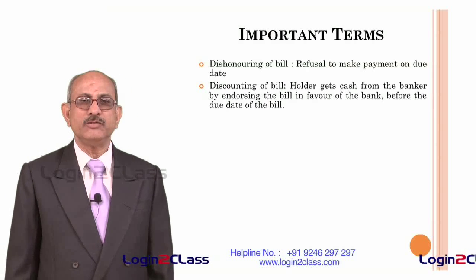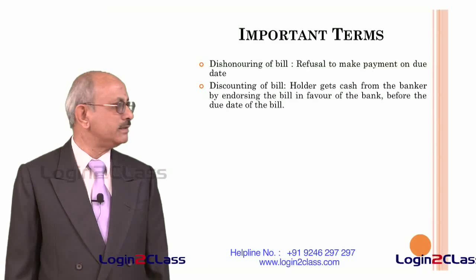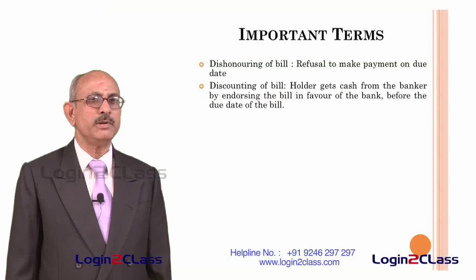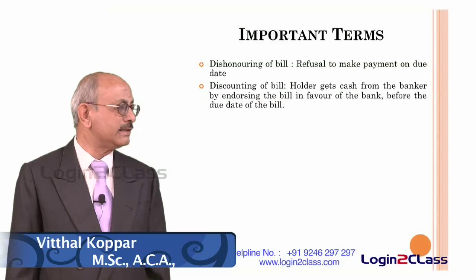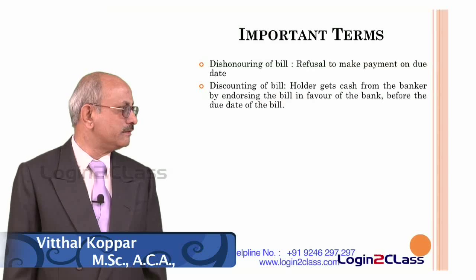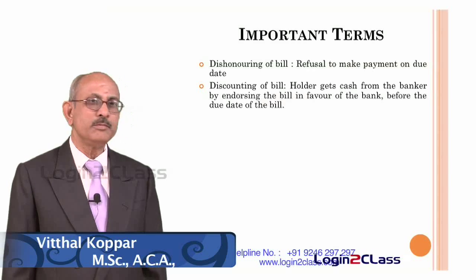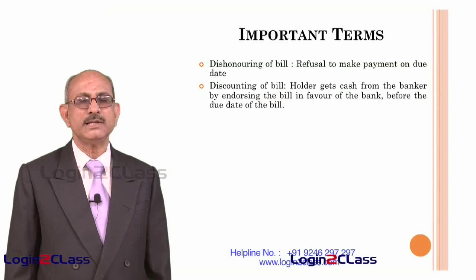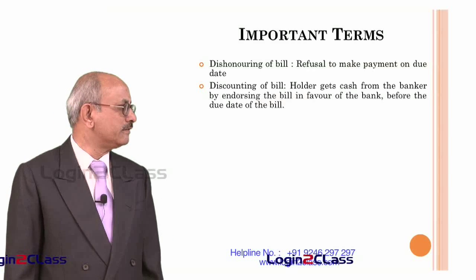Another term which we normally use in banks is discounting of the bill. So, what is the meaning of discounting of a bill? In the case of discounting of a bill, the holder of the bill goes to the bank, gives the bill to the bank and asks the bank to pay him money on the strength of the bill of exchange. Any money which he gets from the bank before the due date of the bill is called discounting of the bill by the bank. So, it is a facility extended to the people who are holding bills of exchange.